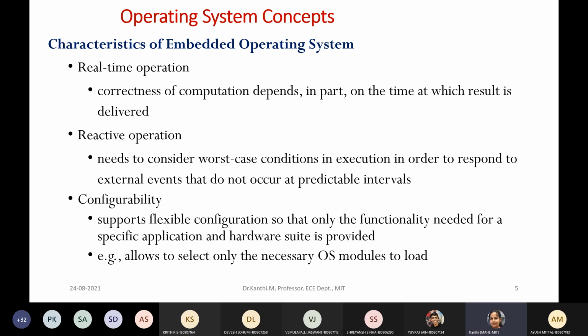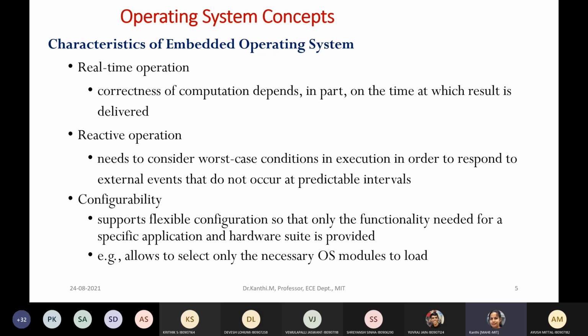And also there is configurability. It supports flexible configuration so that a suitable configuration is provided for a specific application and hardware. You can add or delete something.